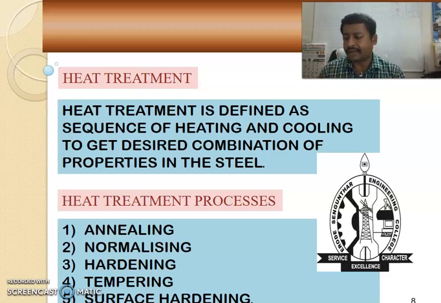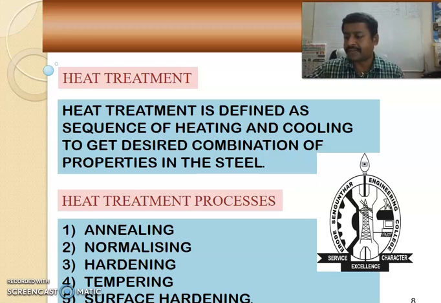Heat treatment may be defined as the combination of operations, that is heating and cooling of a material to get the desired properties of steel. So finally we conclude that the heat treatment process is heating a material, then holding the material at that particular temperature, and finally cooling it.